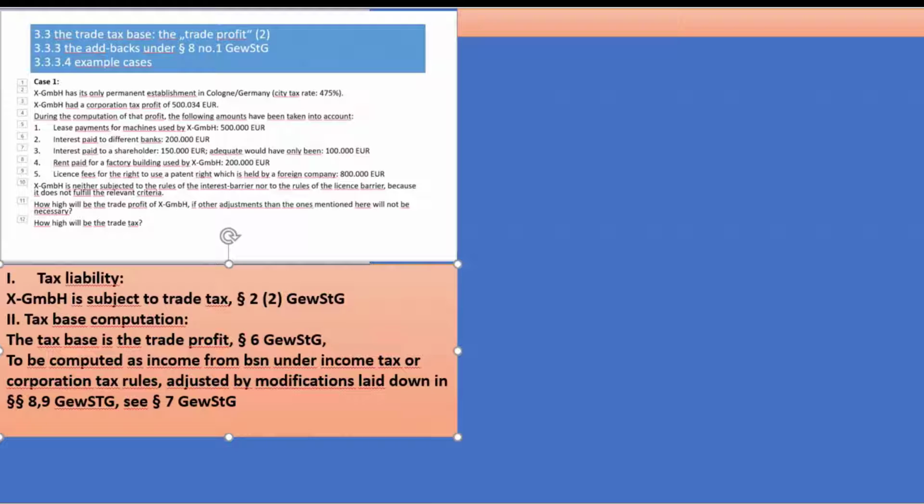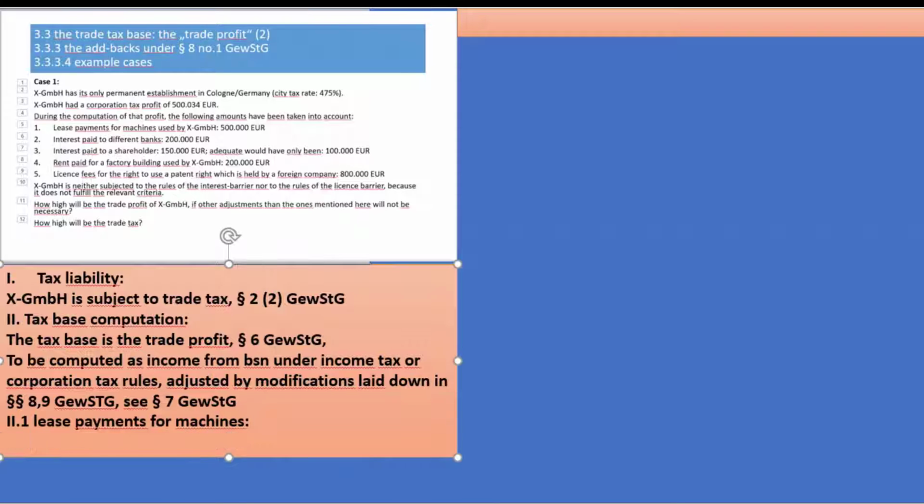Now, after the general introduction, let's get concrete. 2.1, the lease payments for machines. There is an add-back for rent payments for machines, to be added back under paragraph 8 number 1 letter D with 20% of the paid amount. So here 20% of 500,000, so plus 100,000 is the necessary add-back.